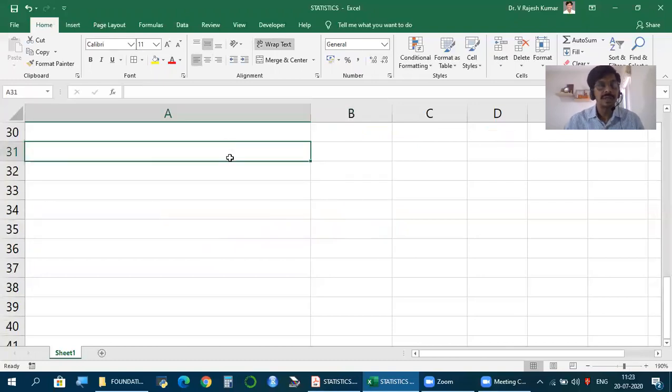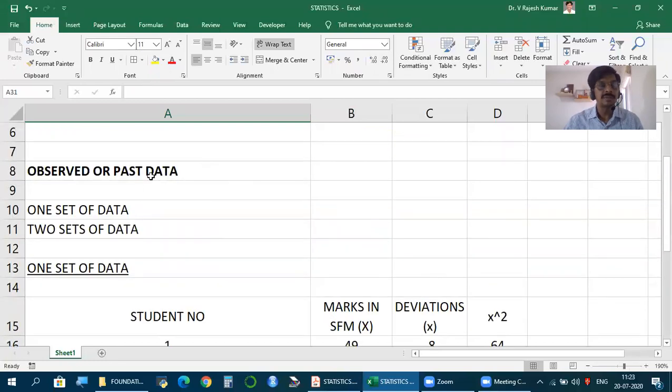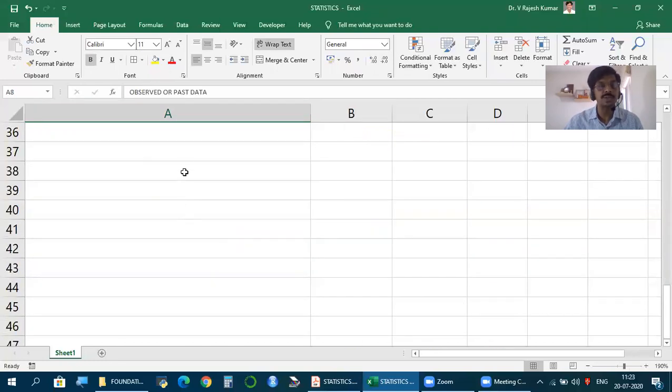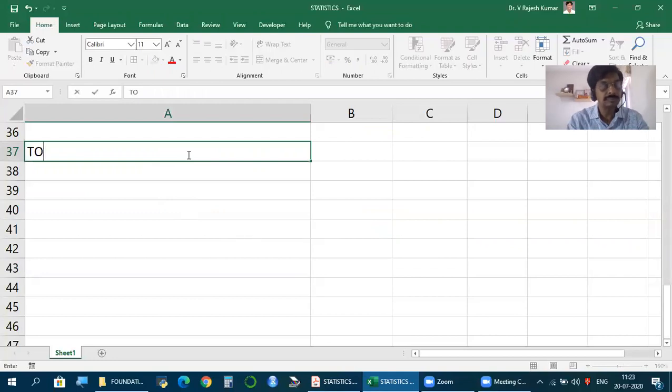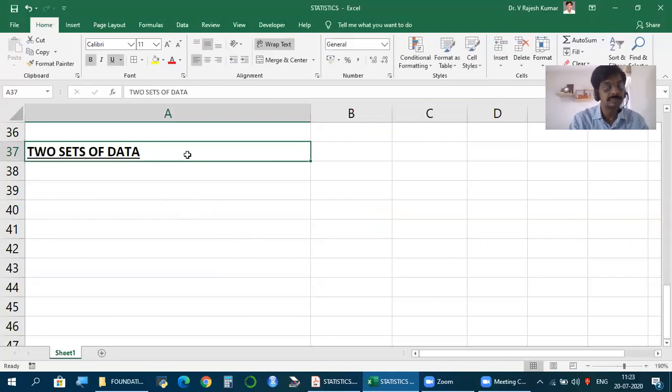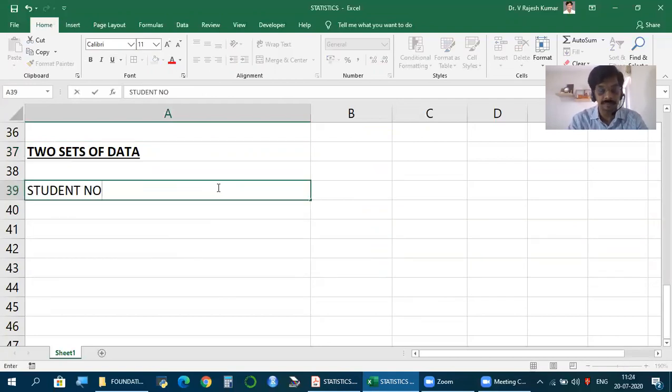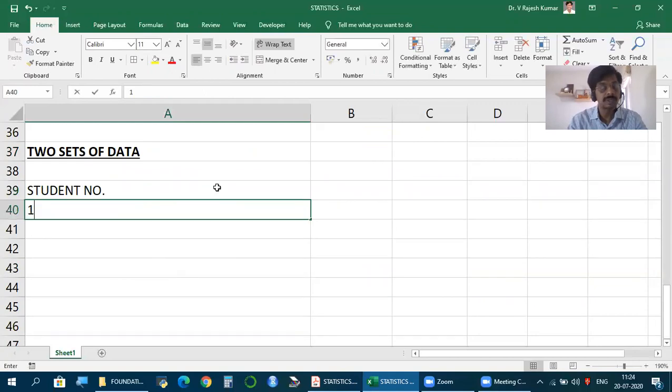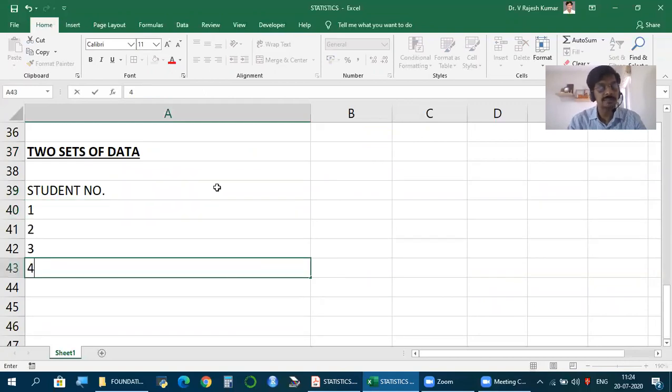But with the same observed or past data, let's say we have two sets of data. As I mentioned earlier, let's say student number, let's say 5 students we take.